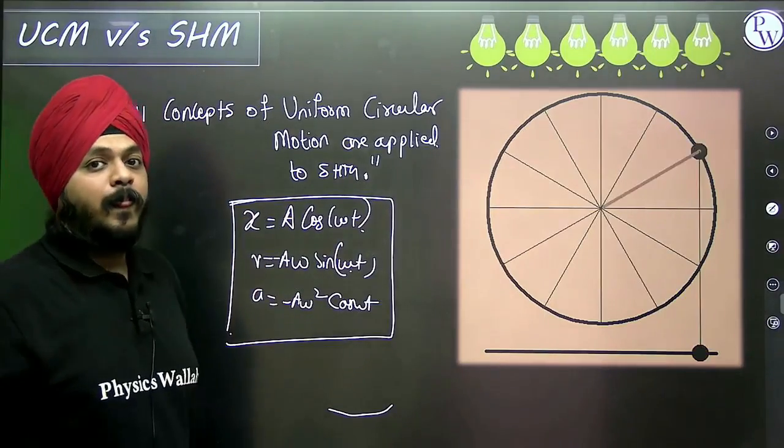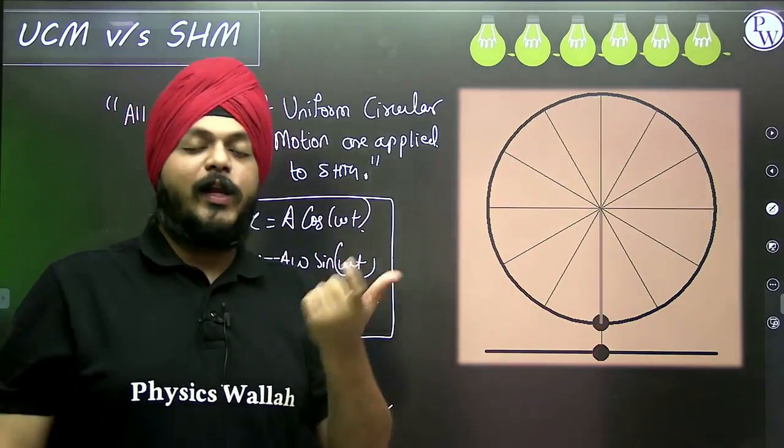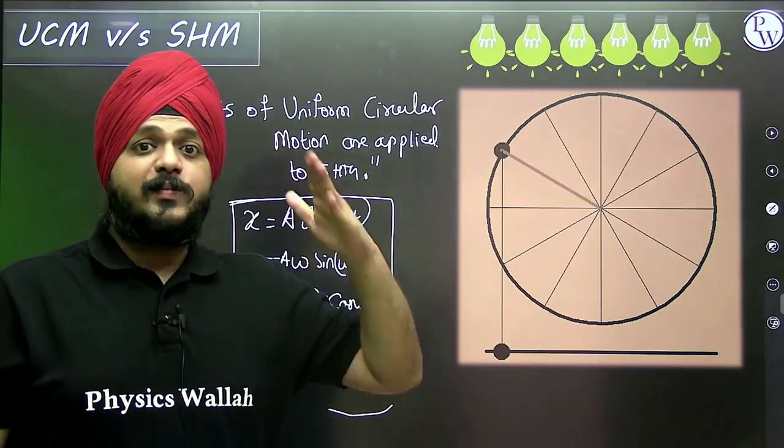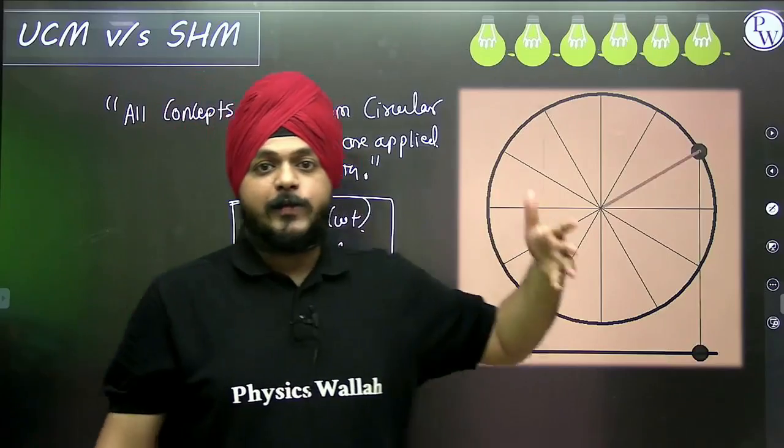As I said, the value of cos varies between -1 and 1, and the value of sine varies between -1 and 1. SHM is a kind of to and fro motion, as I told in the previous part of this session.